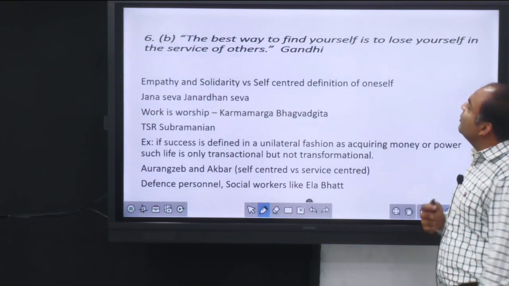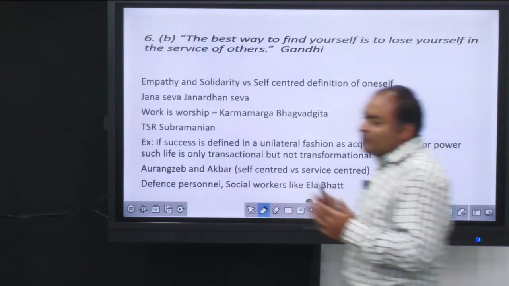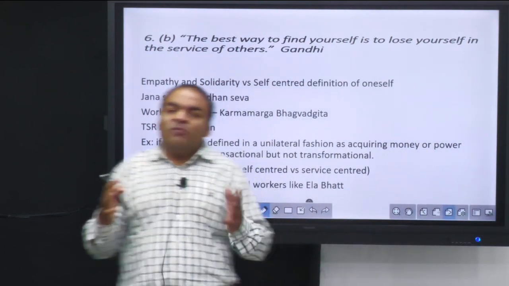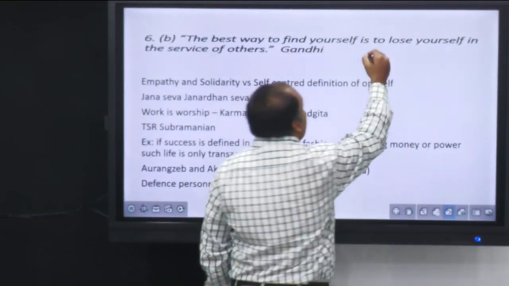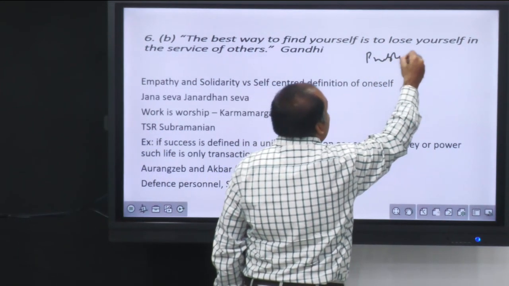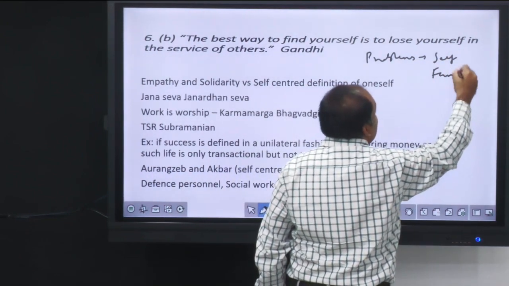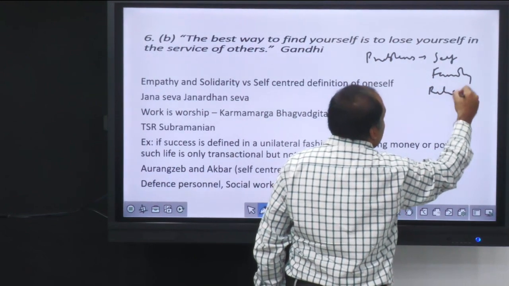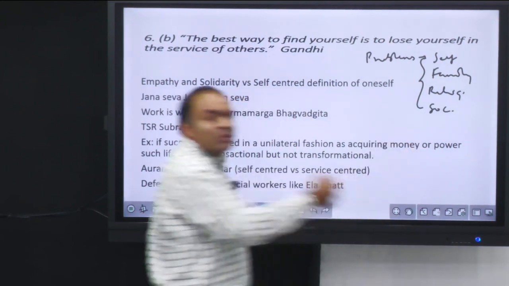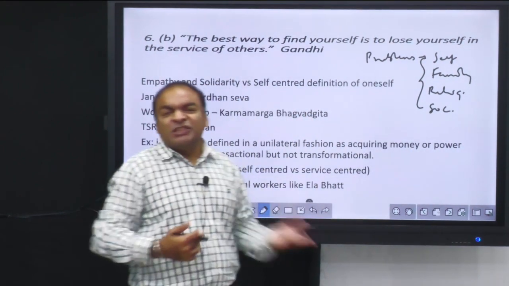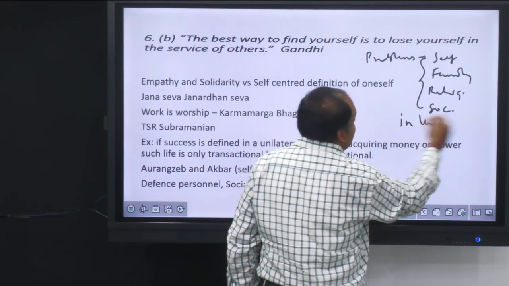The best way to find yourself is to lose yourself in the service of others. Now this was a quote by Gandhi. See, basically he said that there's a lot of trauma in public life. There's a trauma in the world. And there are a lot of problems in the world, with self, family, religion, society, etc. So the best way to solve or get away from these problems is what? To do something, to be a part of the system. And how to lose oneself? In the service of others.